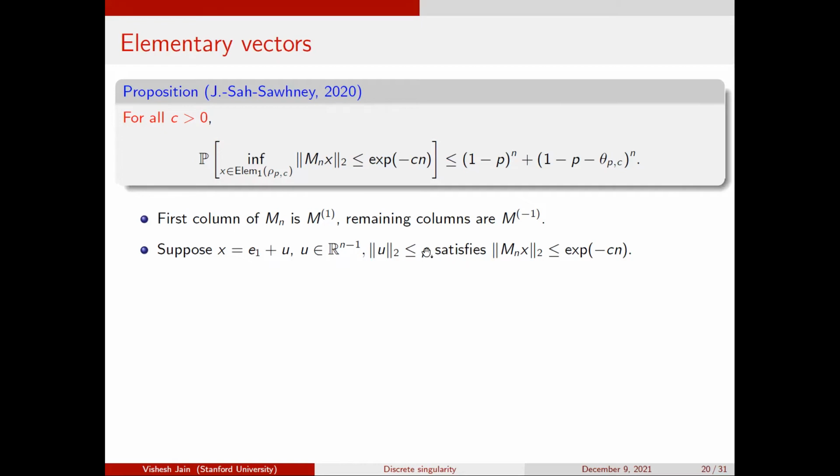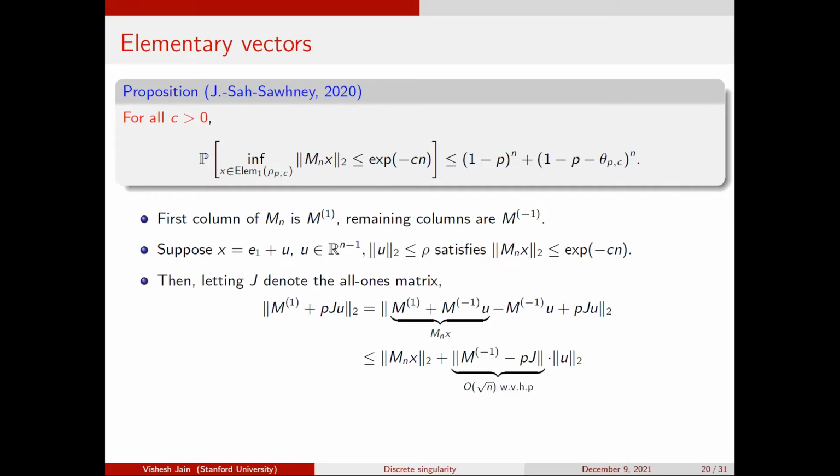I'm cheating a little bit because I should divide the whole thing by like 1 plus rho, or 1 plus rho square root. But now I see it. Okay, so let's say that x is a vector of this form, which is 1 in the first coordinate, and the last n minus 1 coordinates have norm rho, and this gives me a very small image under my matrix. Let's see what I can say.